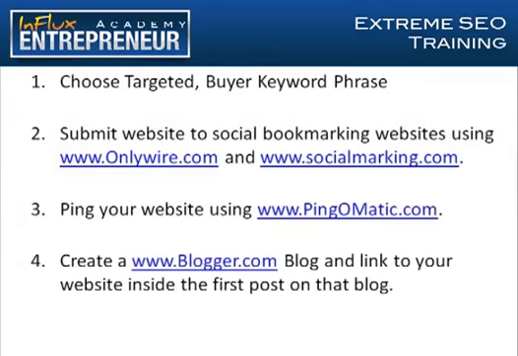The next thing you're going to do is go to www.blogger.com, and you're going to create a blog and link to your website inside the first post on that blog. So for this step, you go to blogger.com and set up your account, and to do that you just use your Google account information. If you already have Google Analytics, Google AdSense, Google AdWords, Gmail, any kind of Google account, you already have what you need to sign up for Blogger.com. And if you don't, you can just set up your own Google account, and they will step you through the process of getting set up with Blogger.